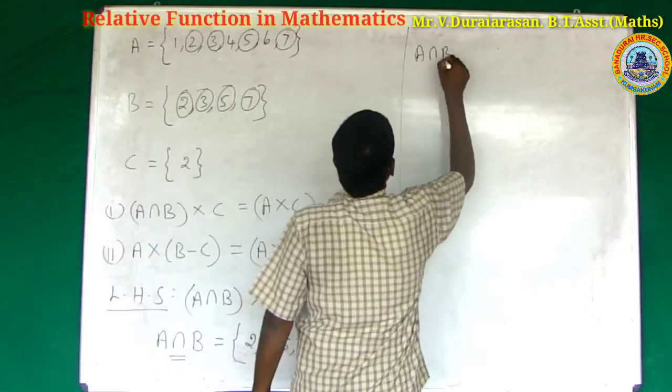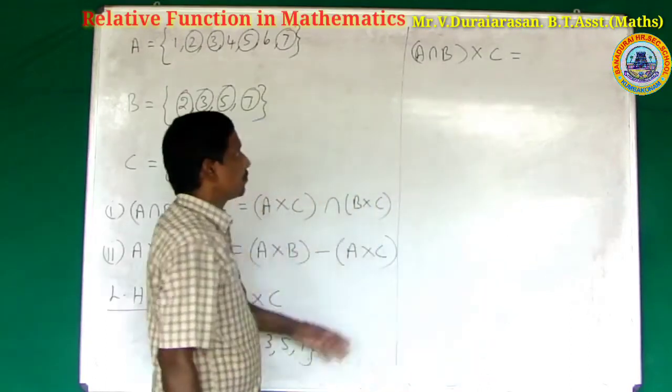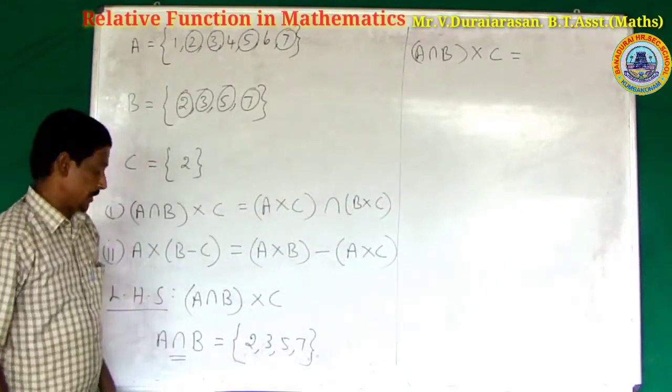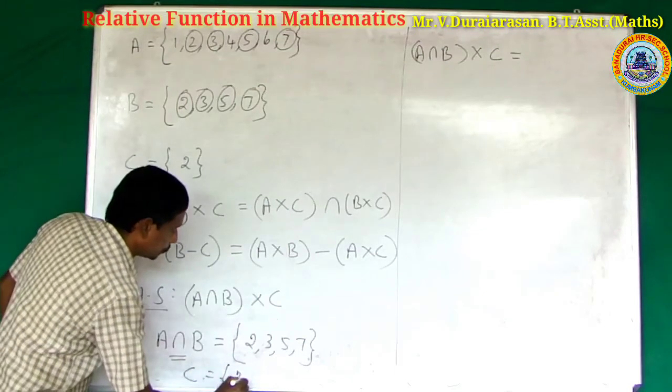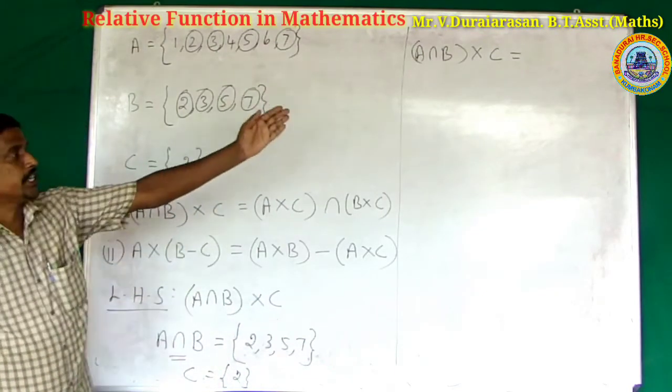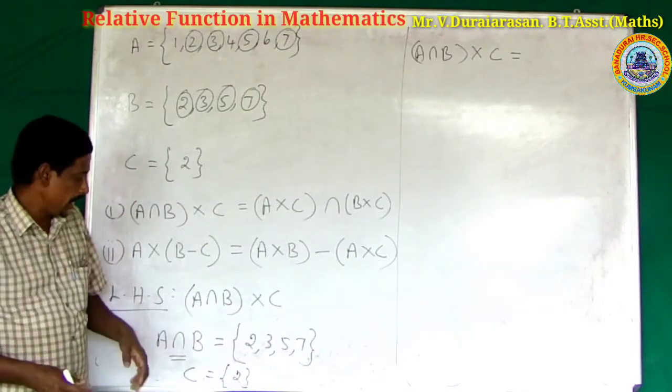(A intersection B) cross C is the Cartesian product of these two sets. C is only the number 2. What are the coordinates to create?